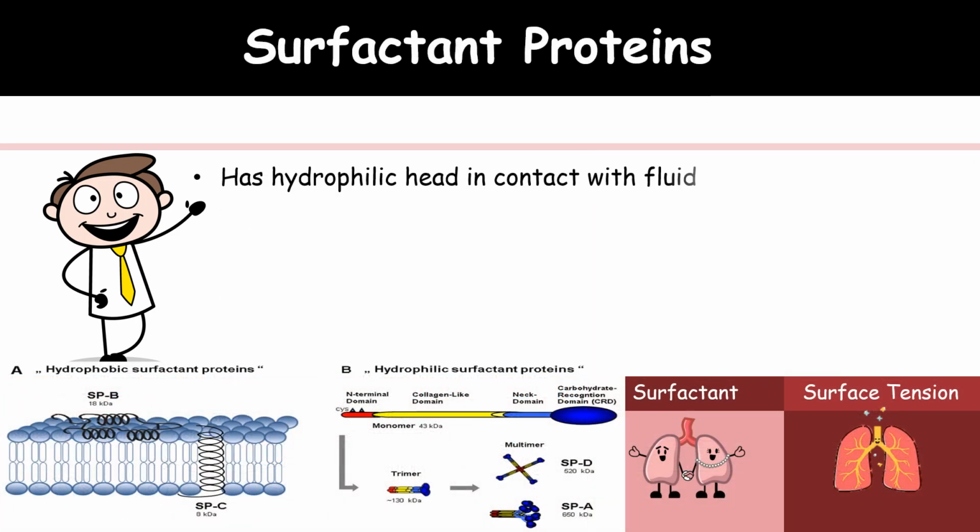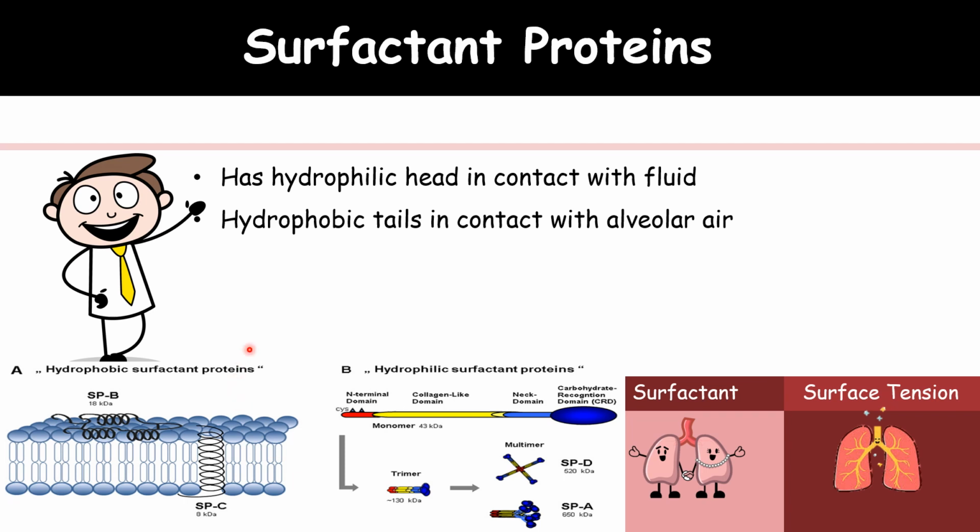Surfactant proteins: there are four different types of surfactant proteins present. They have a hydrophilic end in contact with the fluid, and hydrophobic tails in contact with the alveolar air. So this is the head and the tail. There are four types of proteins, surfactant proteins A, B, C, D. Here you can see them, A, B, C, D, four types.